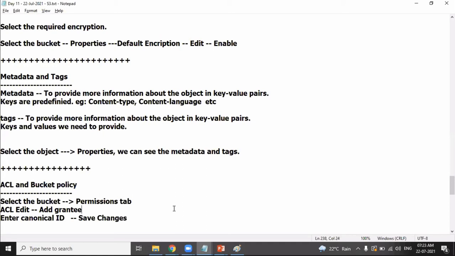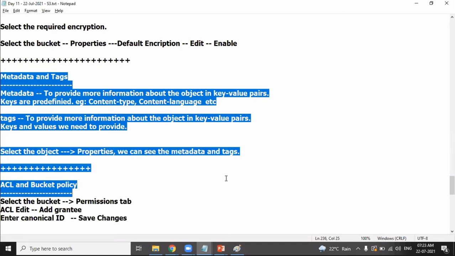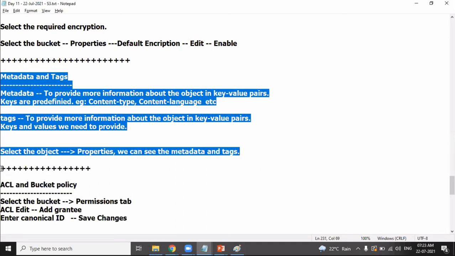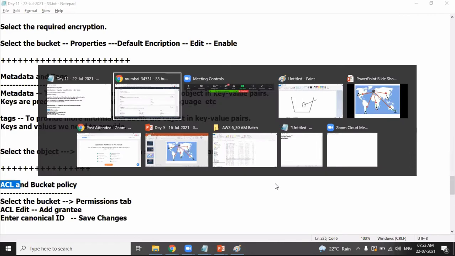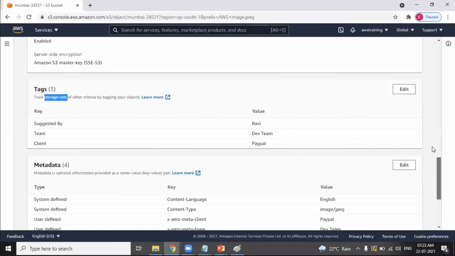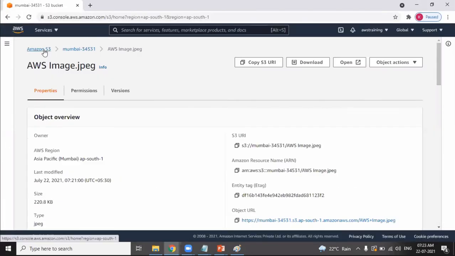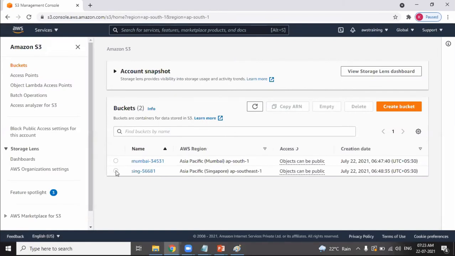Next, very important. This is pretty simple. Don't worry about this. Let's move on to access control list, which is very, very important. So I want to explain the access control list by considering fresh buckets. So I want to delete the buckets. First, I want to empty the bucket.